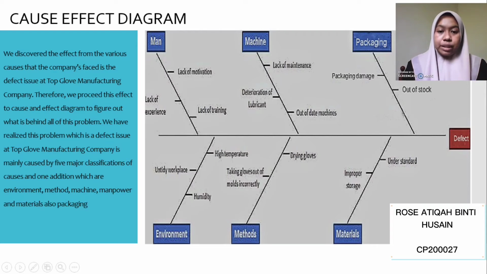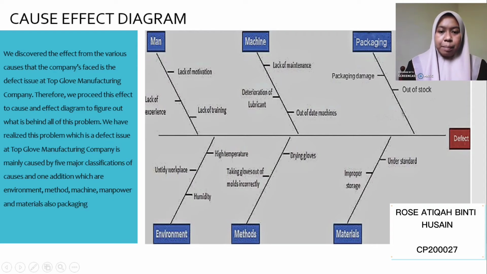As for environment, it relates to humidity, untidy workplace, and high temperature. Maintaining humidity is essential in an industrial environment. The workplace should always be tidy so we can prevent any unsafe incidents. High temperature may cause heat waves, dirt, and gas emission.